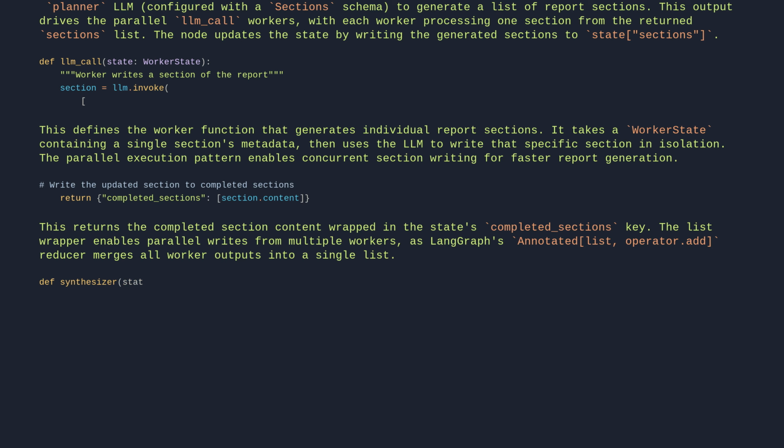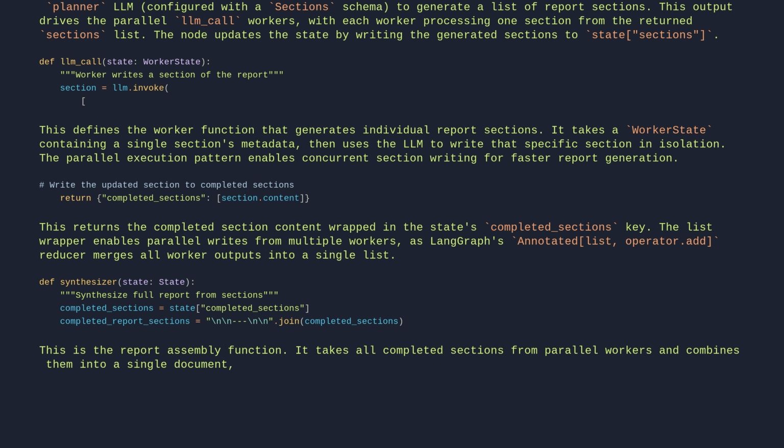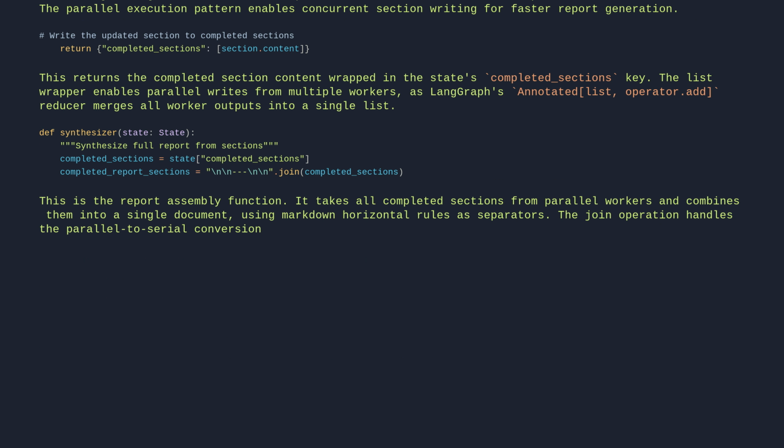def synthesizer(state): # Synthesize full report from sections. completed sections = state completed sections. completed report sections = "\n\n---\n\n".join(completed sections). This is the report assembly function. It takes all completed sections from parallel workers and combines them into a single document using Markdown horizontal rules as separators. The join operation handles the parallel to serial conversion, merging worker outputs into the final report structure.